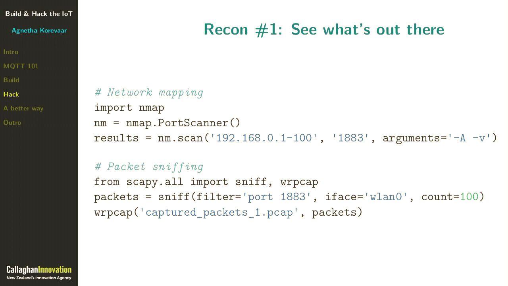Once we've figured out which devices or ports are actually interesting, we can do some packet sniffing. When you're running Scapy, you'll probably have to run it as sudo, because it does fun stuff. In this example, we're just going to listen in on that particular port and grab 100 packets. Then we're going to dump them into a PCAP file, so we can use something like Wireshark to analyze them. Scapy does a lot more than this, so if you want to manipulate packets at lower levels, it's a tool that's well worth checking out.